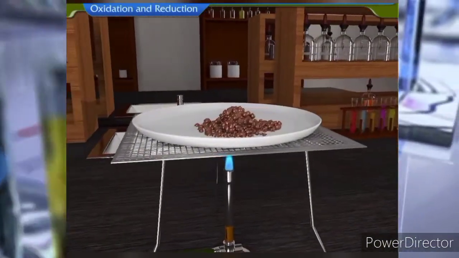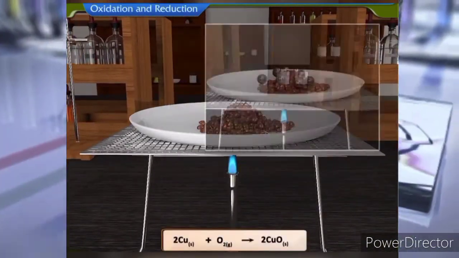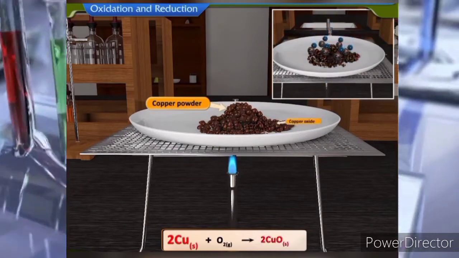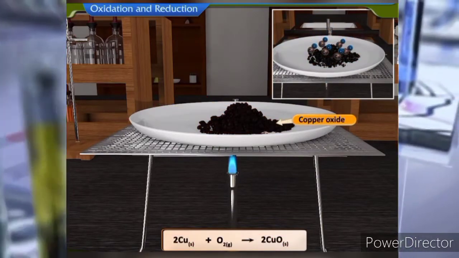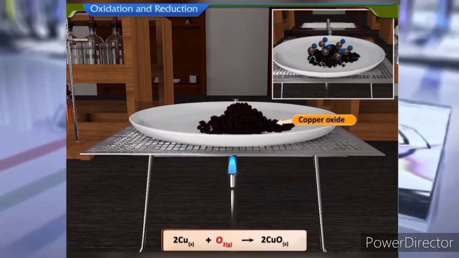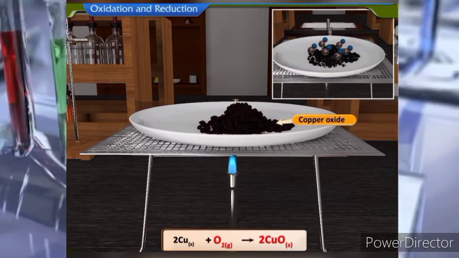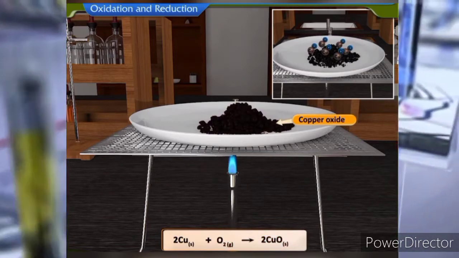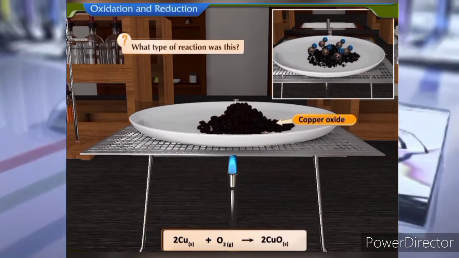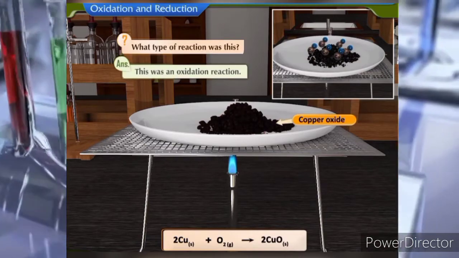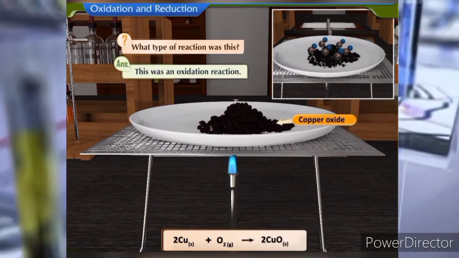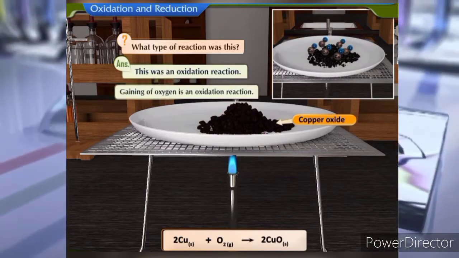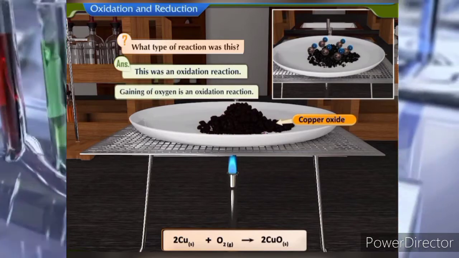Let us recall this experiment. Copper powder was heated to form copper oxide. In this reaction, copper gains oxygen to form copper oxide. What type of reaction was this? This was an oxidation reaction. Gaining of oxygen is an oxidation reaction.